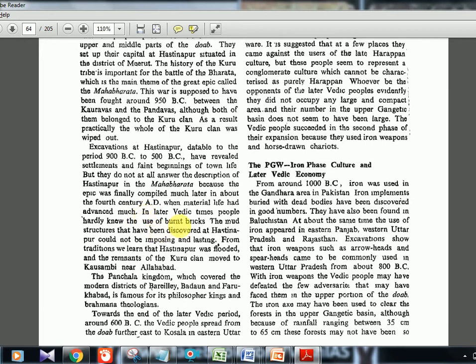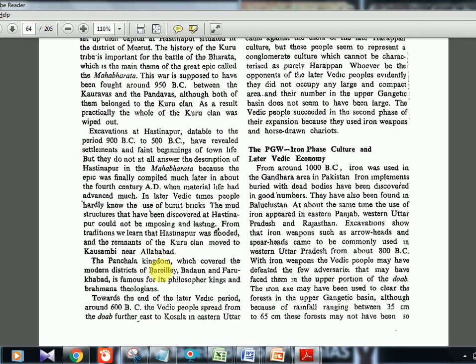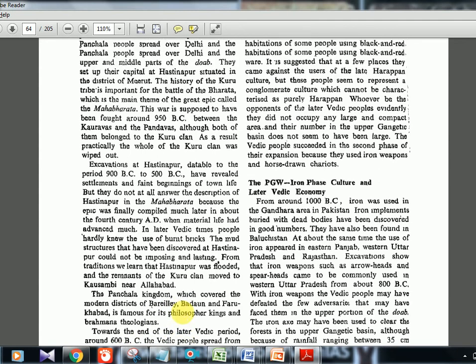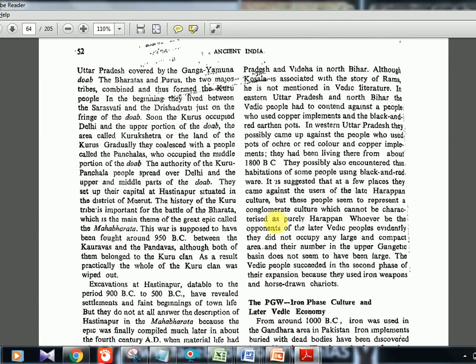Then burnt bricks. They are not aware of the burnt bricks. You should know such statements. Okay, Harappa had the burnt bricks, but these Vedic times did not have the burnt bricks. Again, they are telling the Hastinapura things and all were not too much exaggerated as it is shown in the present day. Okay, Panchala kingdom, I told you, it is another coalition which they had. So some regions are given: modern district of Bareilly, Badaun, Farrukhabad and all. Not very important. In the later Vedic period, again this Doab region, Kosala, Uttar Pradesh, they are going on telling the same thing. Okay, there is no much extra point there.